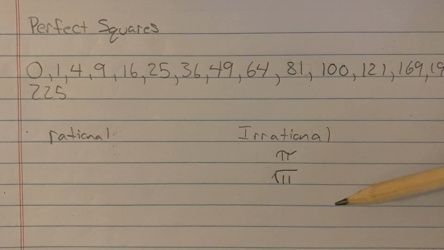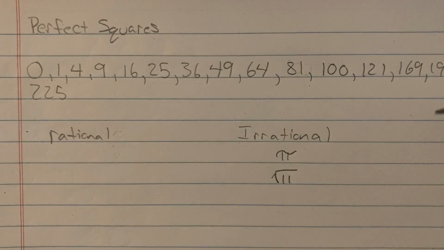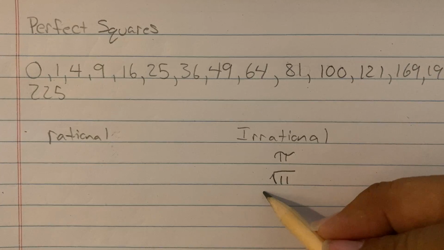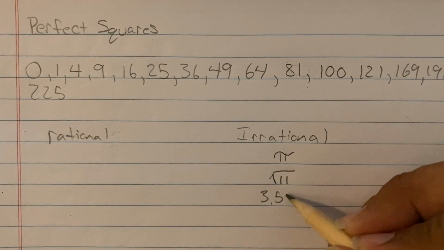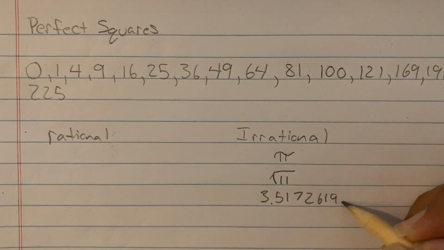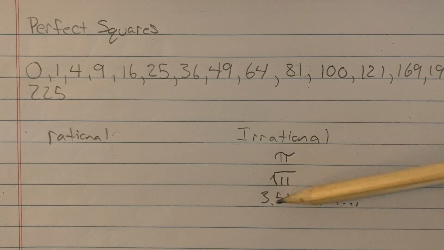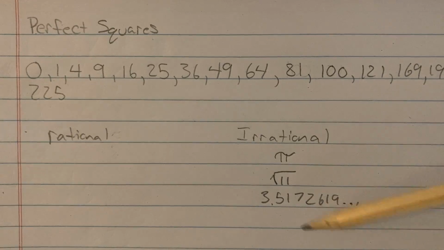And then over here, it would be decimals that go on forever, but also never repeat. Now, repeating is different than having a pattern. So here, this would be irrational: 3.517261... meaning it's going on forever. I cannot describe this number to someone out loud because it never repeats, I'll actually be talking for the rest of my life.